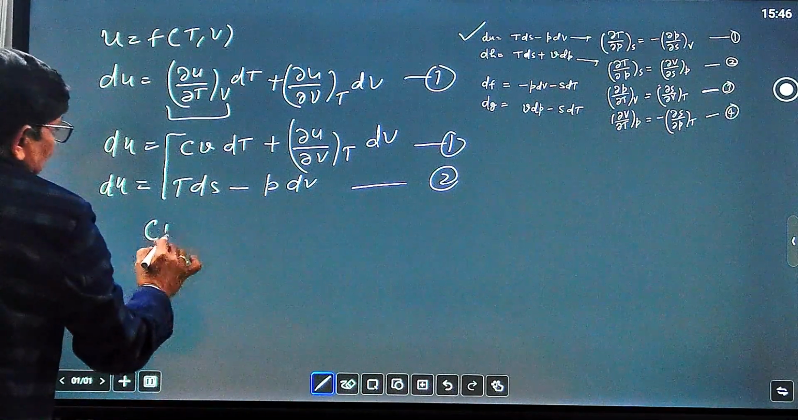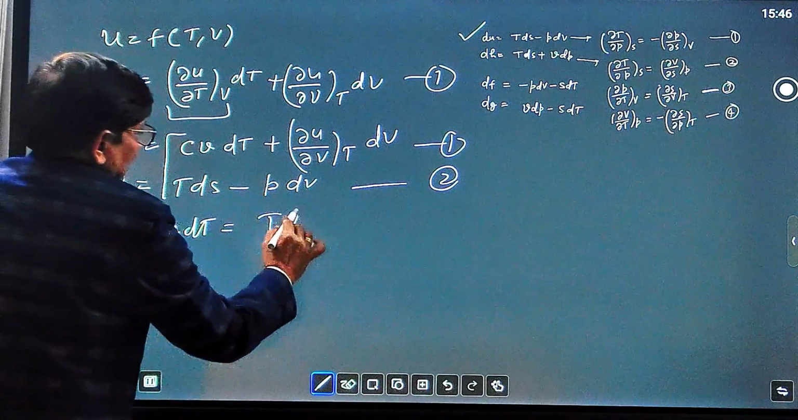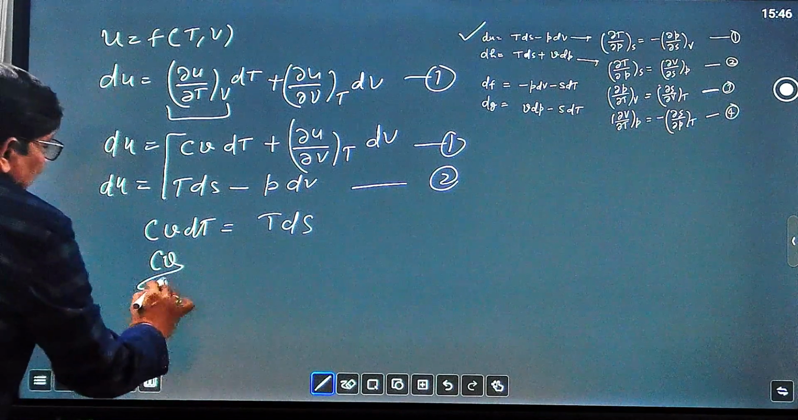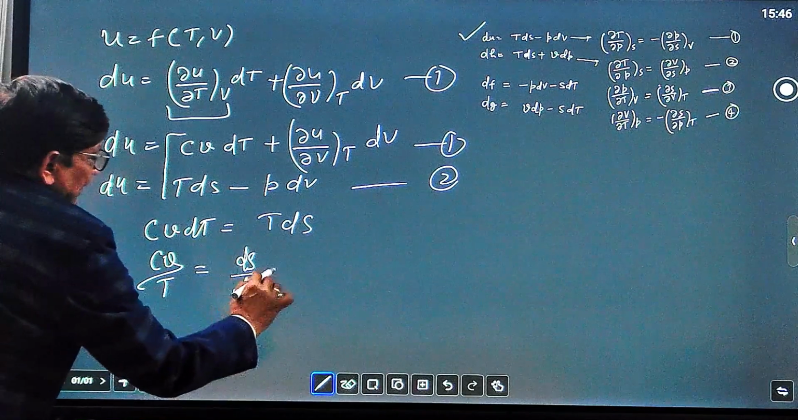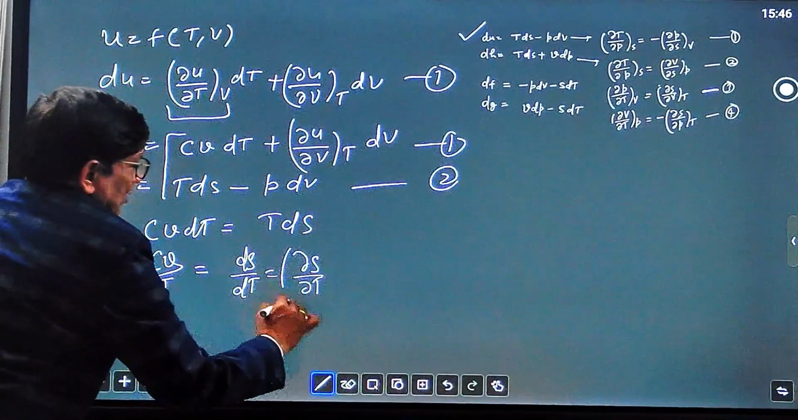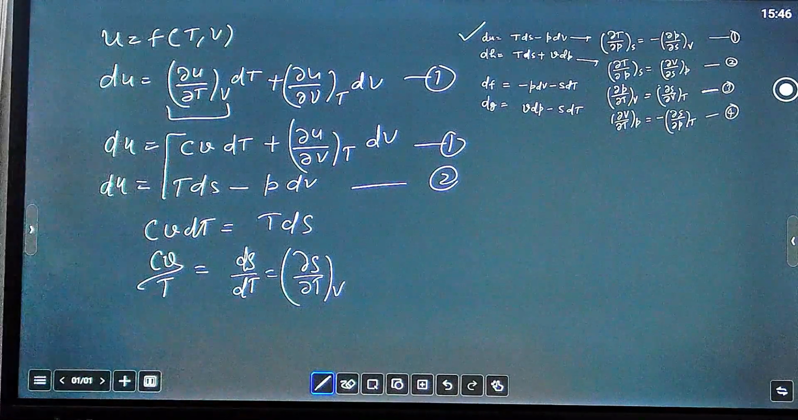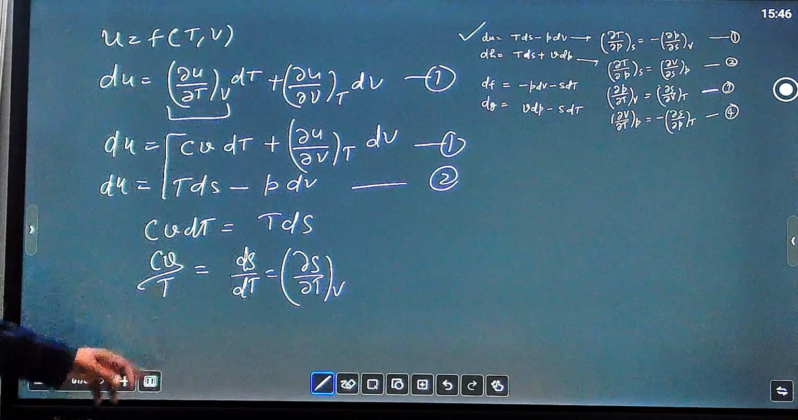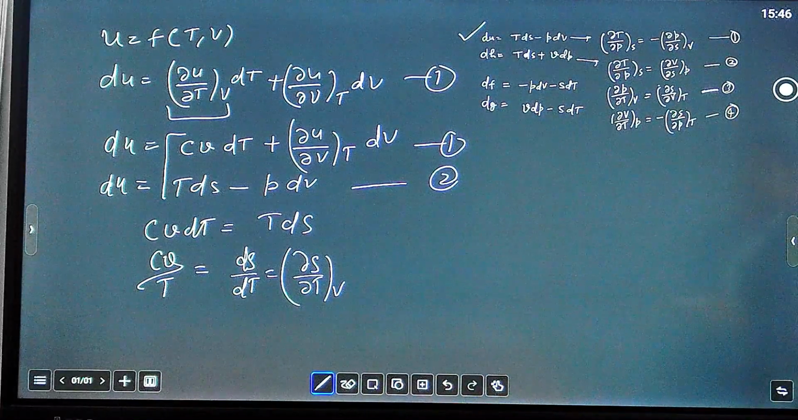So Cv dT equal to TdS. So Cv by T equal to dS by dT. You can write del S over del T at constant volume, because it is for constant volume. So del S by del T at constant volume equals Cv by T. This is an equation.